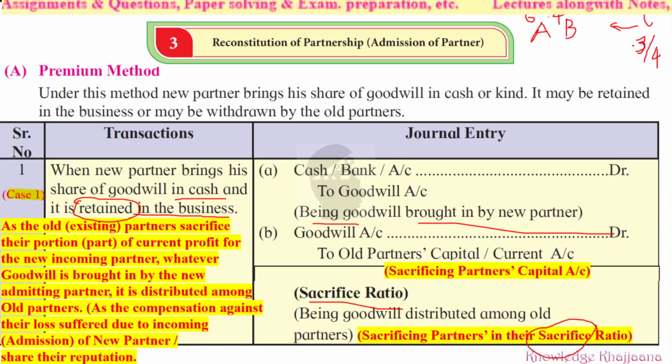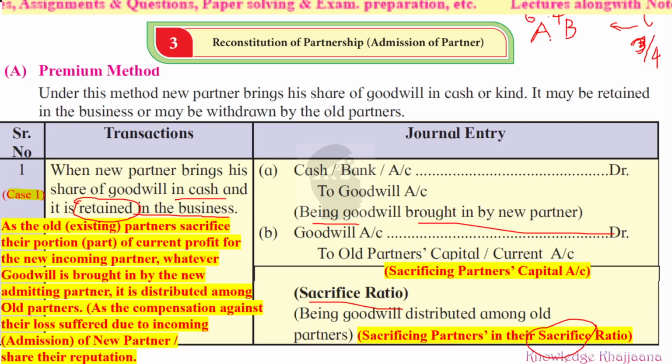We'll take 2/4 of the profit from your business. Then to give him 3/4 of the profit, see, because 3/4 is a big share, what do they have to give? They have to give some of their share to C, and a little share will remain with them. Same, B will give his share of profit to C, and his little share will remain. So whatever they are sacrificing is their portion of profit.